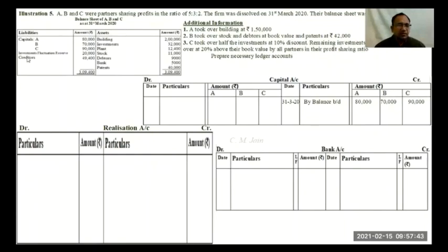Then again, investment fluctuation reserve is given. This will be transferred to realization account. So by investment fluctuation reserve account 20,000. Creditors will also be transferred to realization account. So by creditors 49,500, sorry, 49,400.